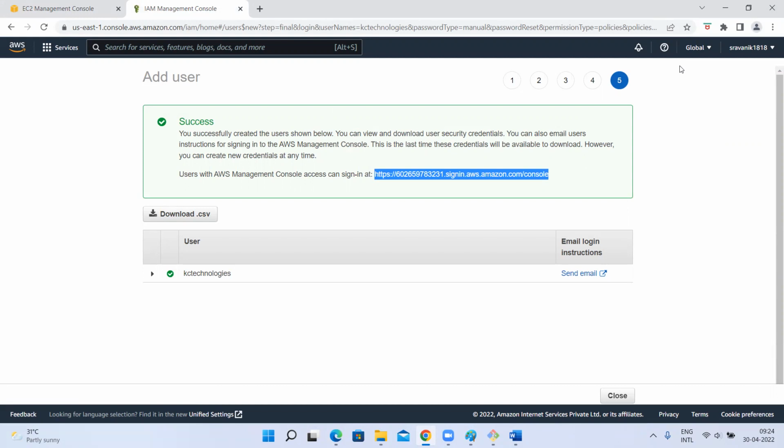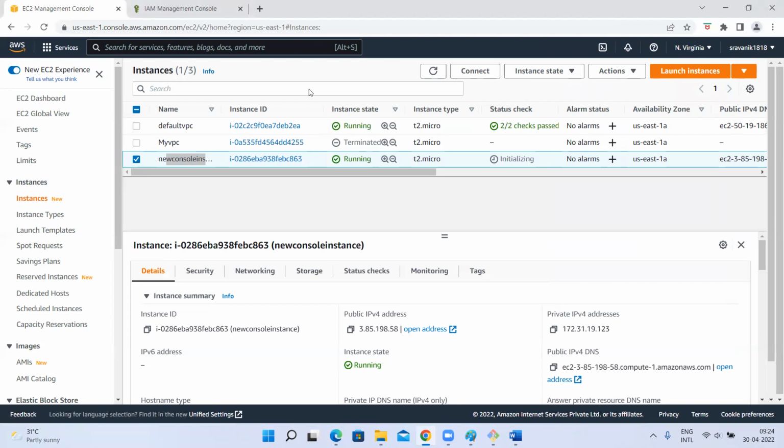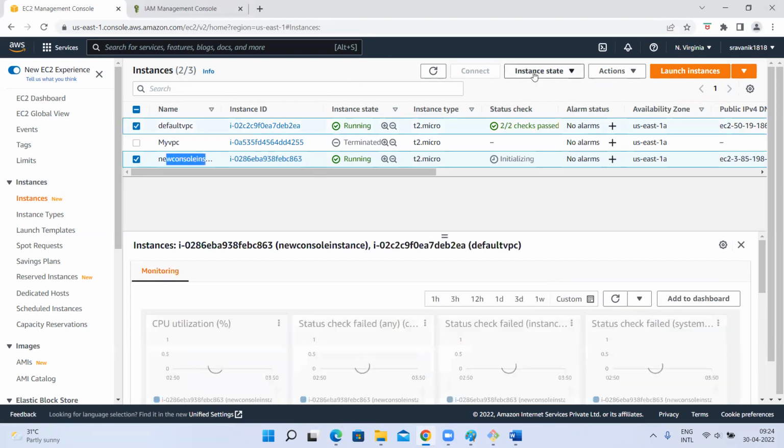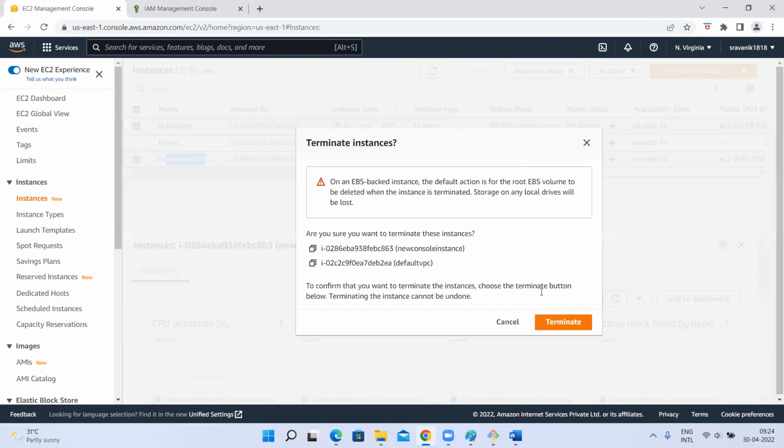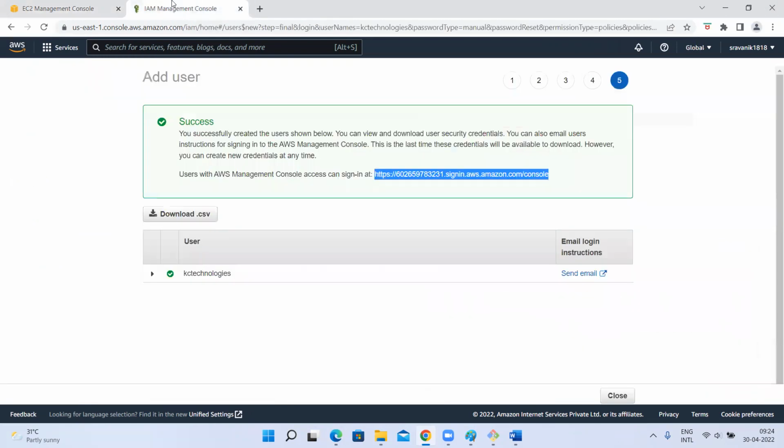Yes, true. Okay, so that's it for today. I'm not going to continue with the next topic. So let me terminate these two instances. You know how to create a user with console access. Next, we'll see how to create a user with programmatic access.